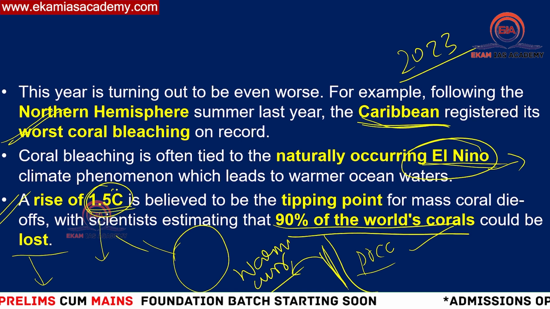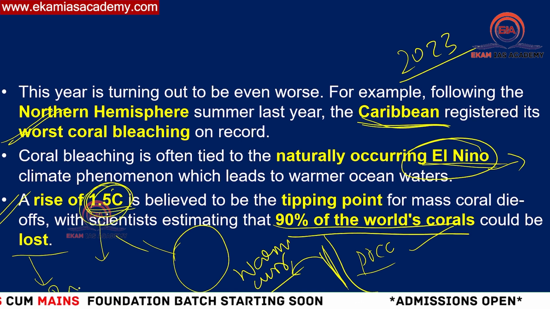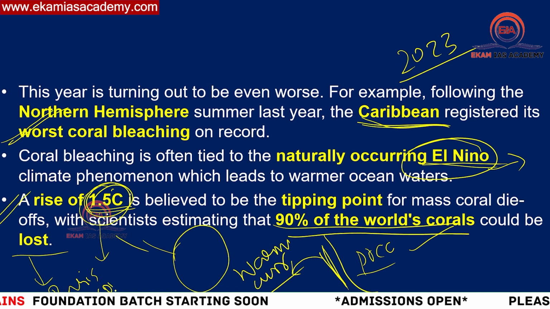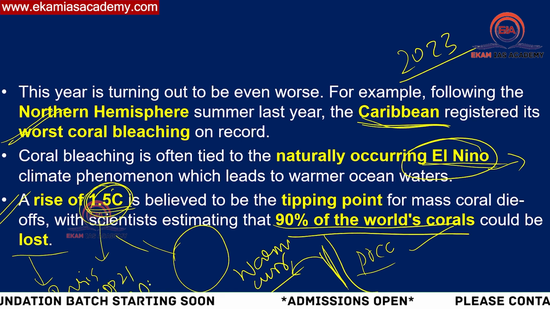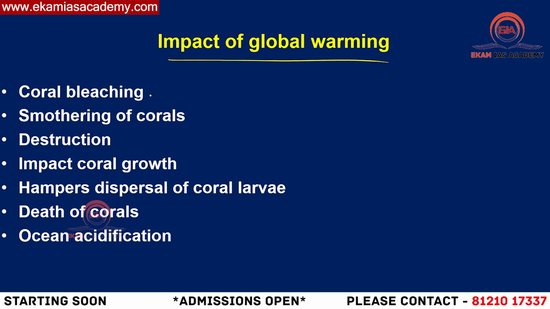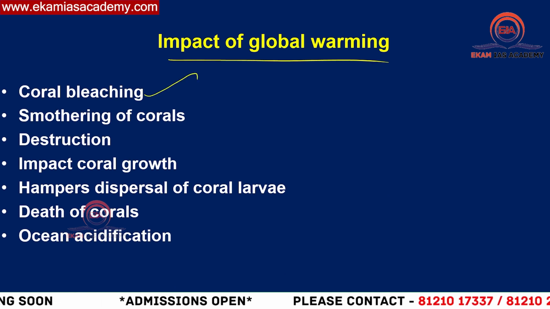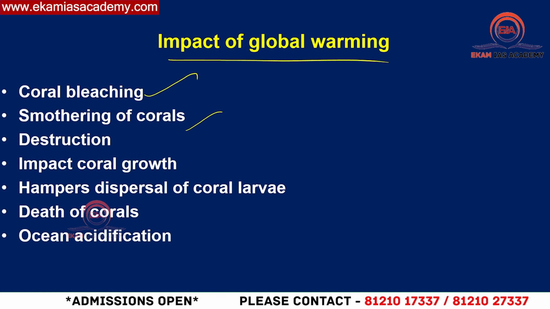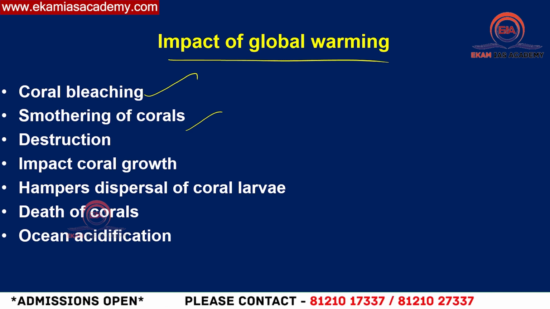And to minimize this increase in temperatures, we have the Paris Agreement signed at COP21 in 2015. Do remember these things, right? Then what are the impacts of global warming on the corals? Coral bleaching is taking place. Smothering of corals means corals will become very hard and they'll die off.